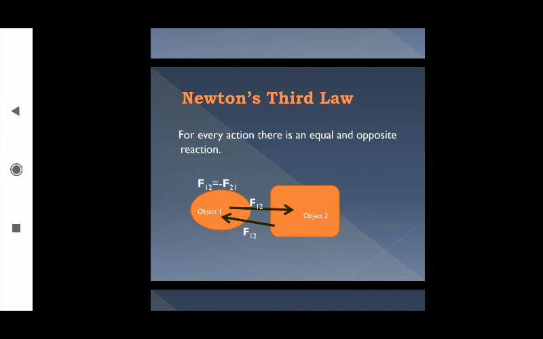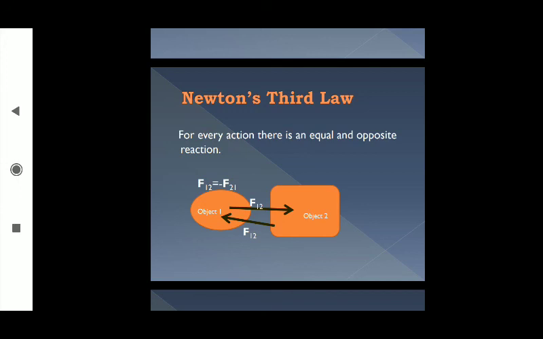After the second law, there is another law which talks about action and reaction. Newton's third law states that for every action there is an equal and opposite reaction. So what do action and reaction mean? Action and reaction is actually applied force.